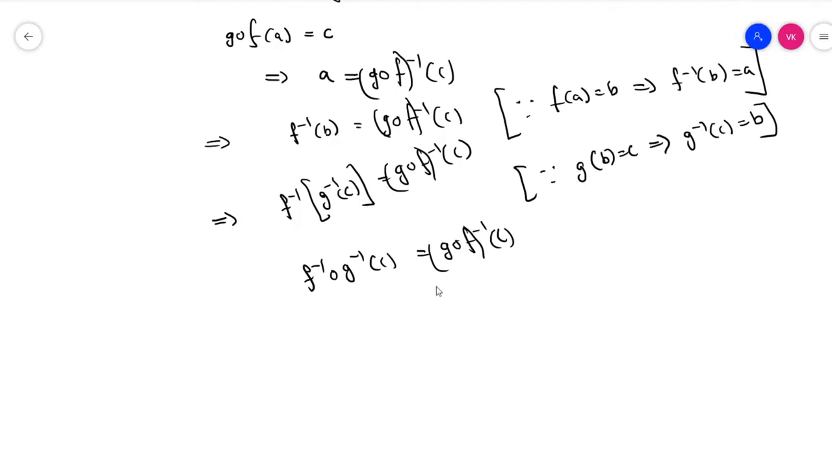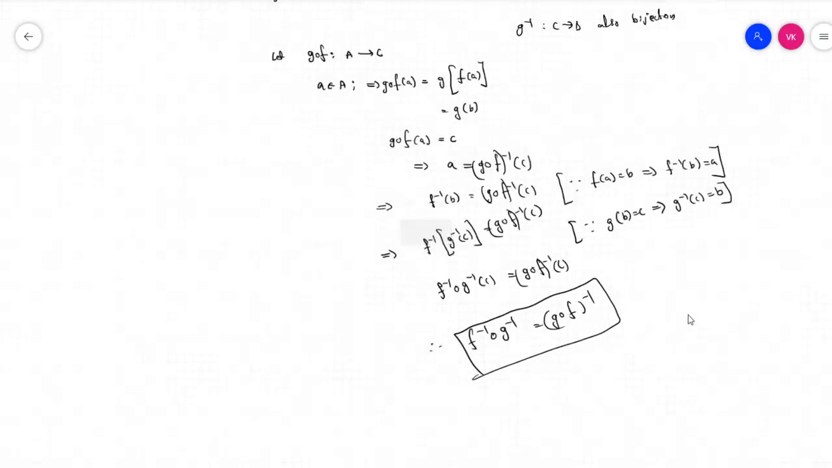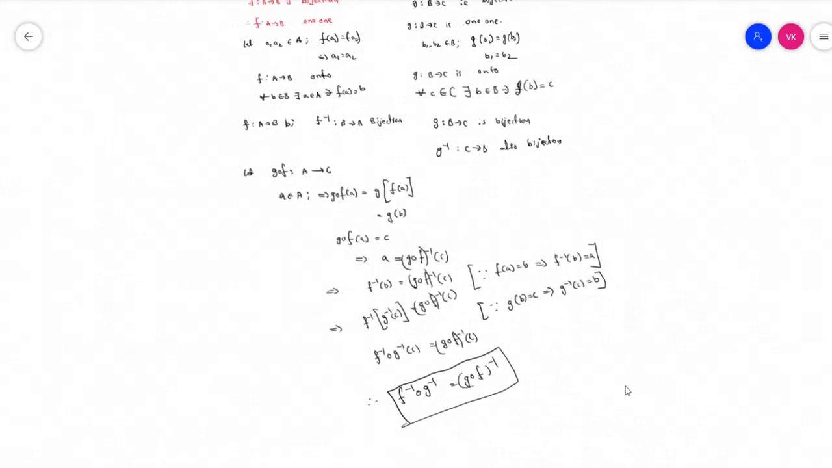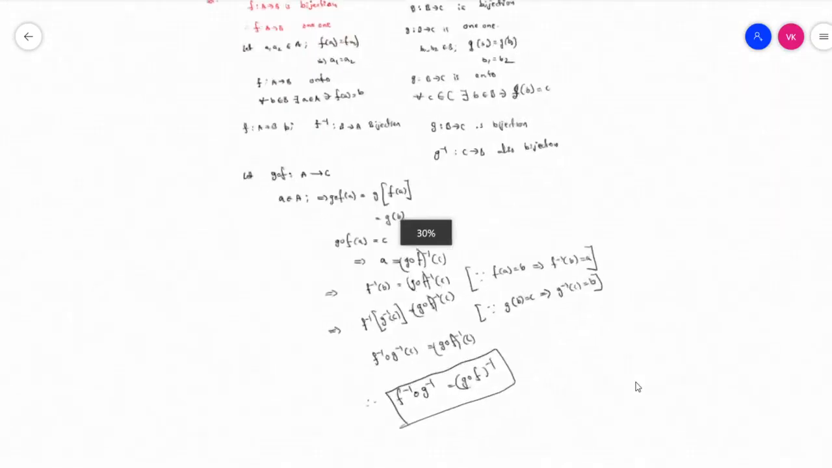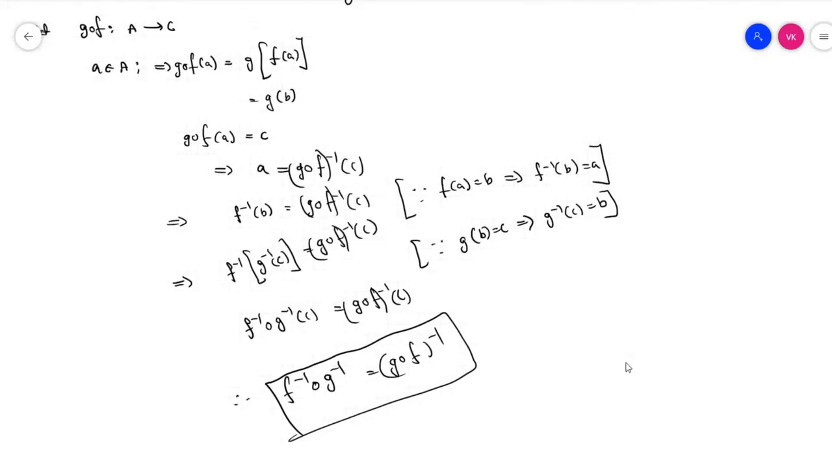So for these two functions, the domains are equal. For that, we can directly write f inverse circle g inverse is equal to (g circle f) whole inverse. That's the proof. If we write like this, we will get the full marks in the exam. This is about the second theorem. These are the seven marks theorems. I hope everybody understands it. If anyone has a doubt, please raise your voice.